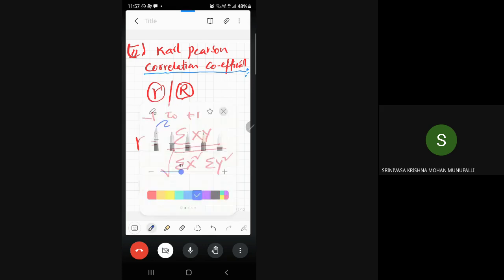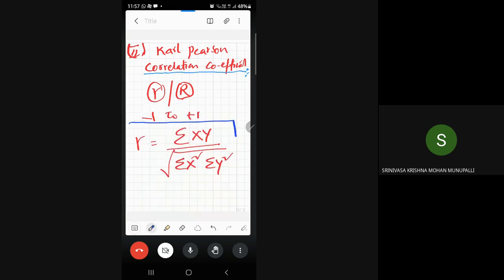You have to remember. You have no other option, you must remember it firmly. It's a simple formula that we need to remember. So correlation coefficient gamma is calculated by summation of xy divided by root of summation x square into summation y square. Got it?